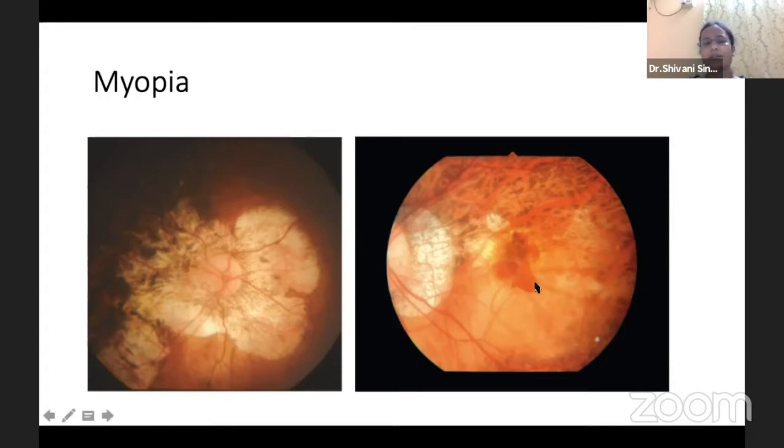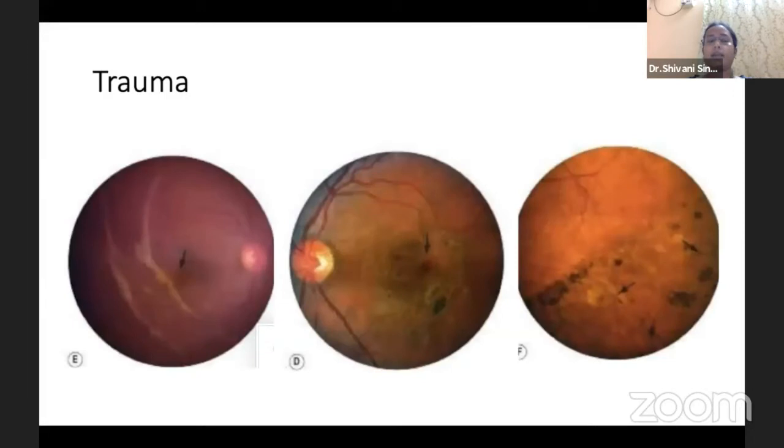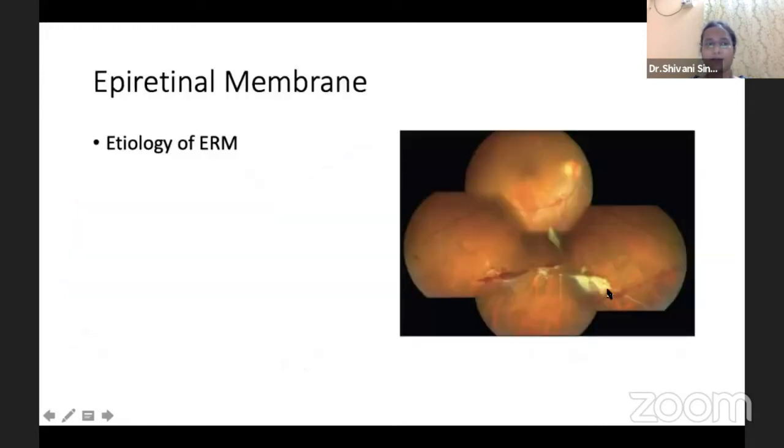Predisposing to detachments, and also a myopic patient complaining of sudden loss of vision needs to be screened for retinal detachment and also for myopic CNVMs. Another common indication is trauma, which needs a thorough examination for giant retinal tear and dialysis. Also, we need to screen for choroidal ruptures, macular holes, and peripheral RP changes in these patients. Epiretinal membrane is one of the findings, and before labeling it as idiopathic, we need to rule out all the etiology of the ERM so as to have a better management approach.